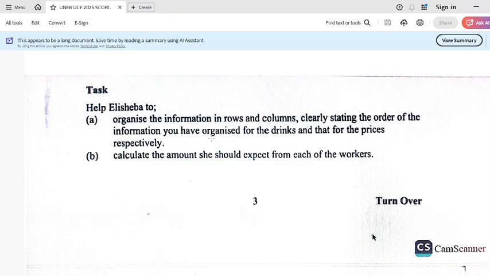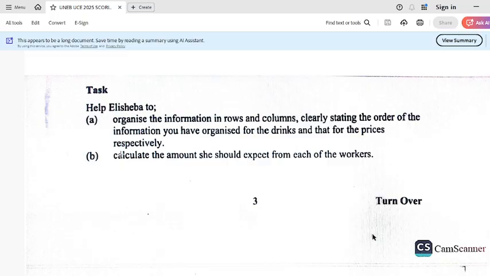So having read through your item, you've come to the task, you're finding that rows and columns, those are matrices. Order of the information, order of the matrix for both the item matrix and the cost matrix. So don't you think that this is something that is very free marks?